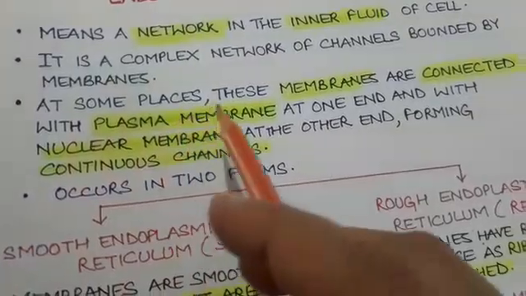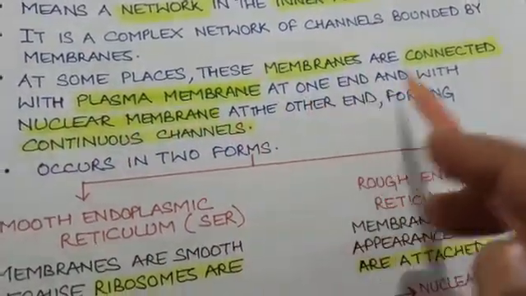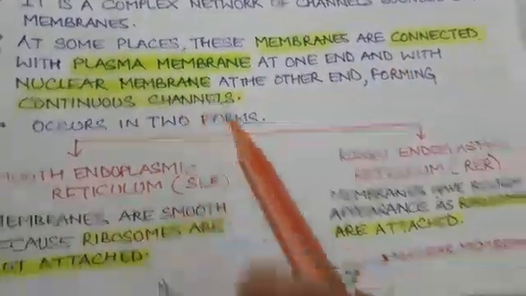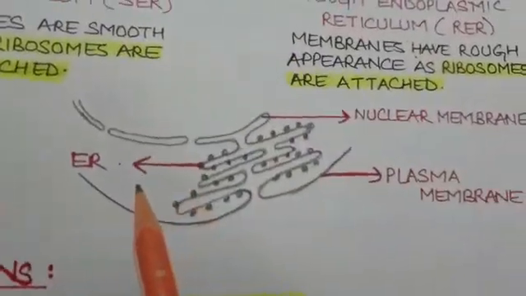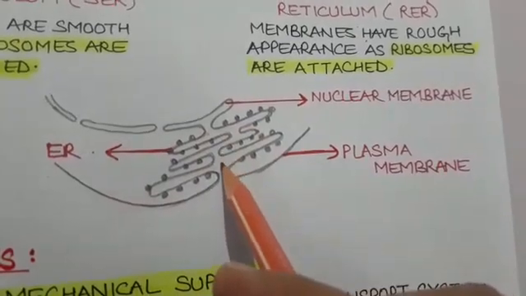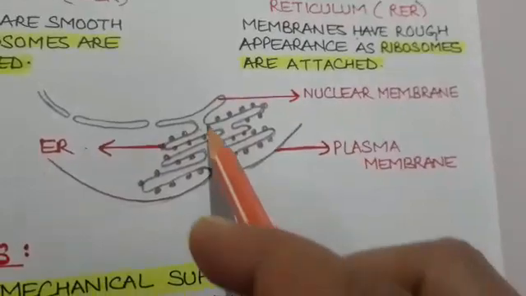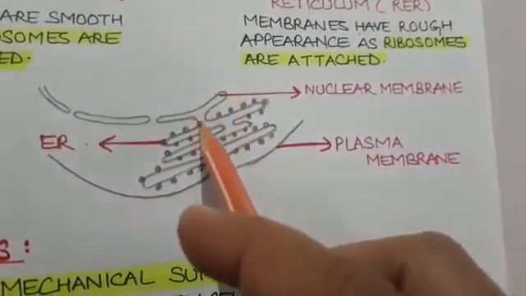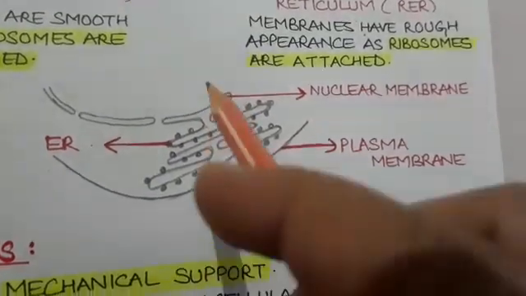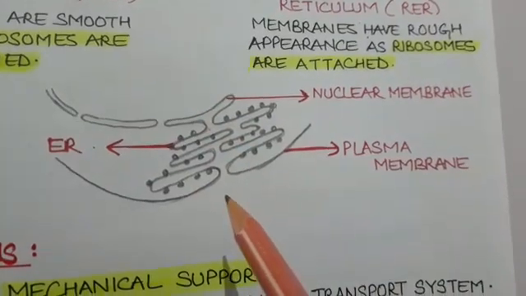At some places, these membranes are connected with plasma membrane at one end and with nuclear membrane at the other end, forming a continuous channel. Here I have made a diagram to make this point clear, students, that at one point this endoplasmic reticulum is continuous with the plasma membrane and at the other point it is continuous with nuclear membrane. So it is forming a continuous channel right from the nucleus up to the plasma membrane.